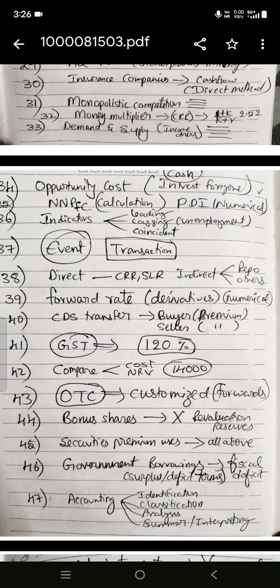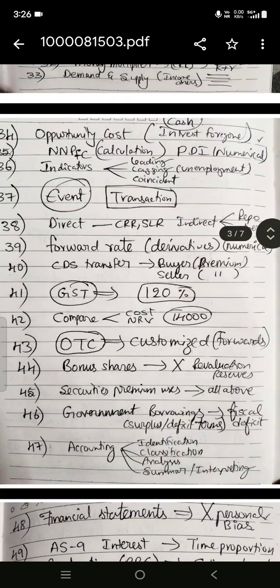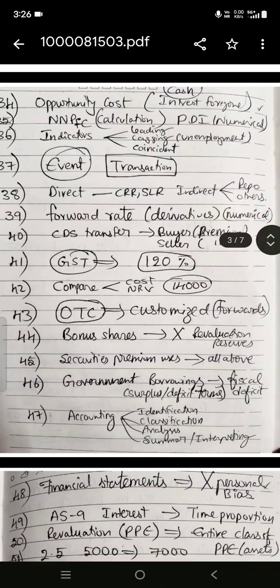And one more question is there on forward rate. It is a numerical question. And one more question, like CDS stands for... buyer pays the premium, seller receives the premium, like that matching. One more question on GST. I remember the answer is 120%. And one more question, comparison of cost and NRV, whichever is lower, and 14,000 is the answer.